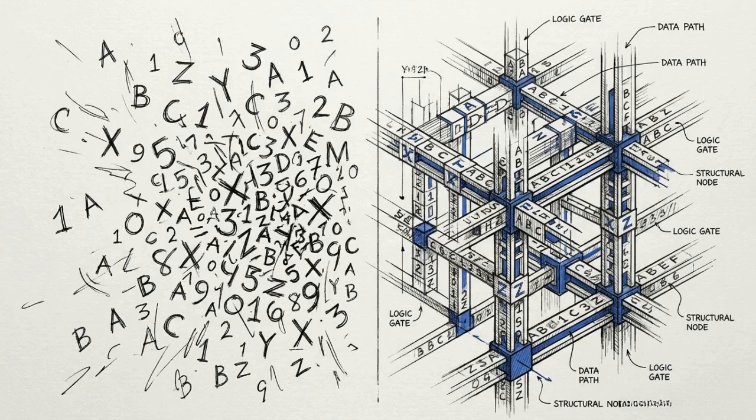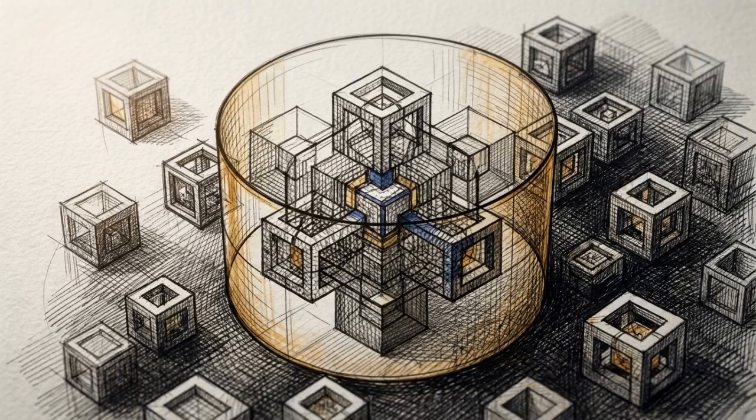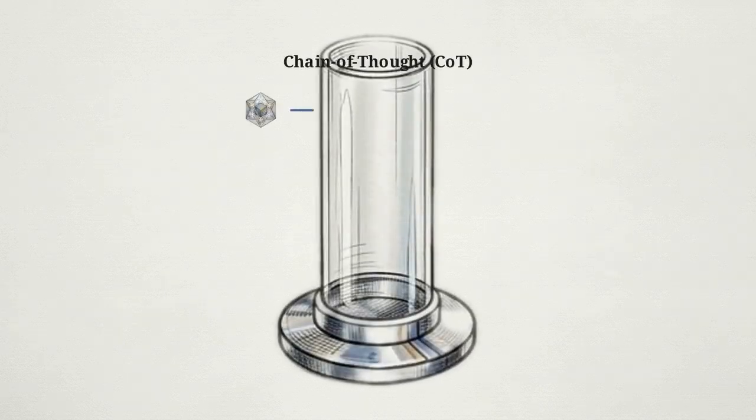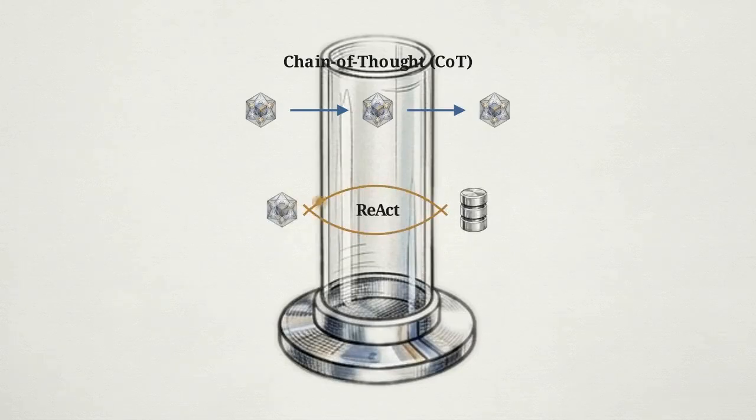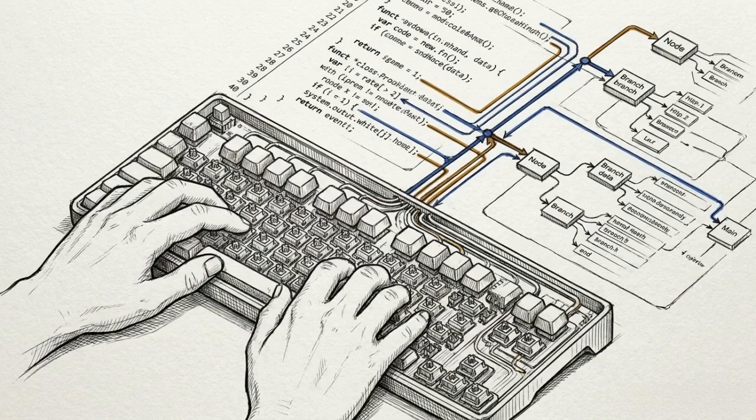Unlocking advanced reasoning requires moving away from text manipulation. We must instead impose formalized cognitive architectures that govern how the model processes information. This progression begins with establishing domain boundaries to limit the model's vast search space. Once bounded, we can structure linear thought chains, execute interactive environmental loops, and finally deploy combinatorial search trees to explore multiple solutions at once.